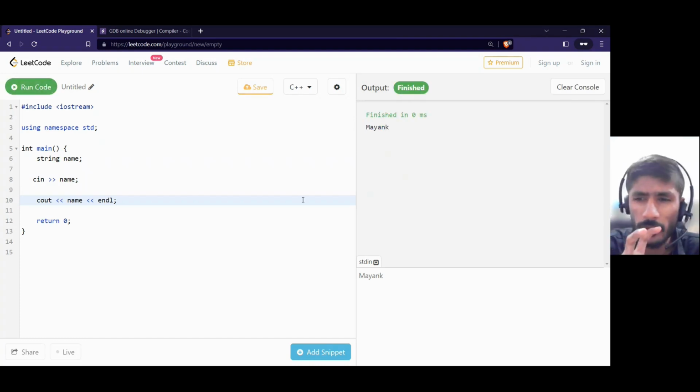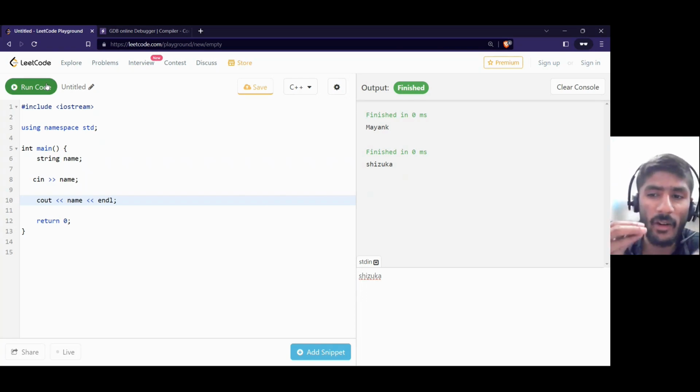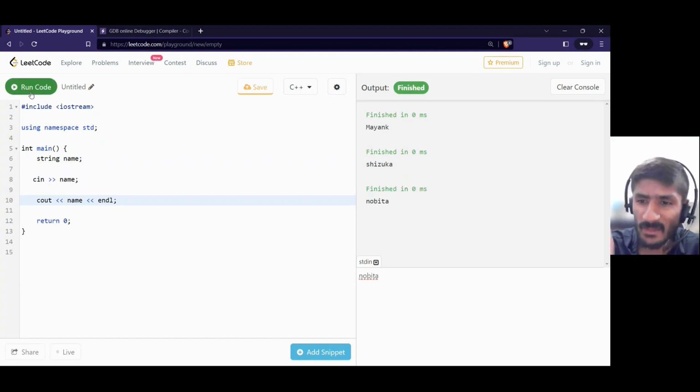So how does it differ from the previous code? If I enter something else, if I put Shizuka right now and run the code, I will get Shizuka this time. So this is not hard coded. This time our code is actually dynamic. Our code is not static, because each time we can get different values. If I change the name here to Nobita and run the code, I will get Nobita. This is the beauty, guys.